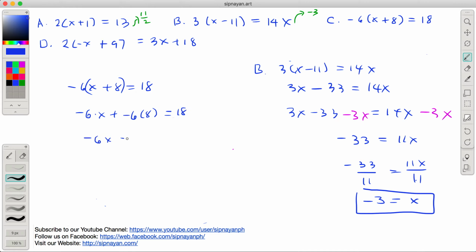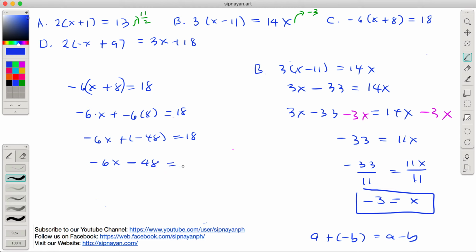Negative 6x plus negative 48 equals 18. Ang plus negative, di ba minus siya? Natatandaan niyo yung pinag-aralan natin, a plus negative b is the same as a minus b. Di ba? So, negative 6x, ang plus negative, pwede natin siya gawing minus.